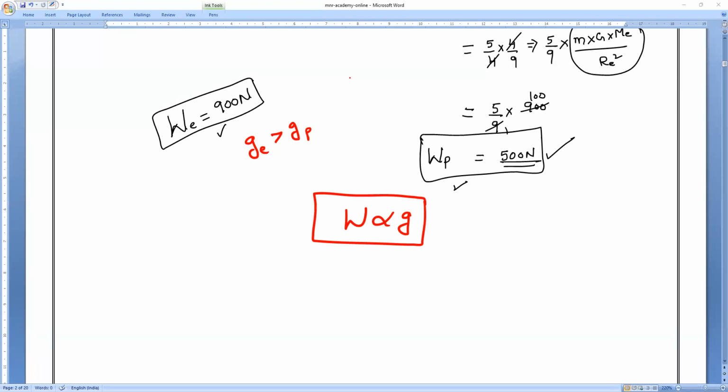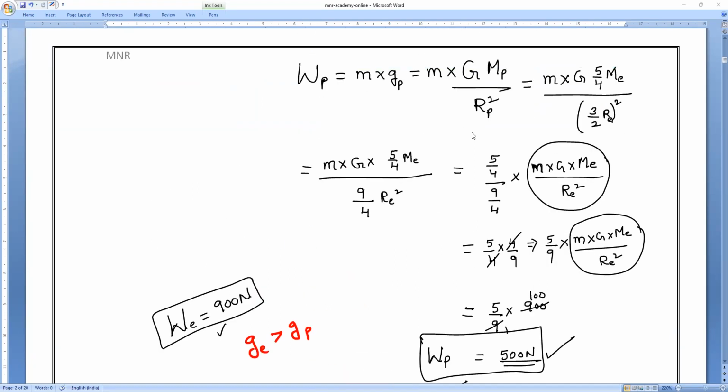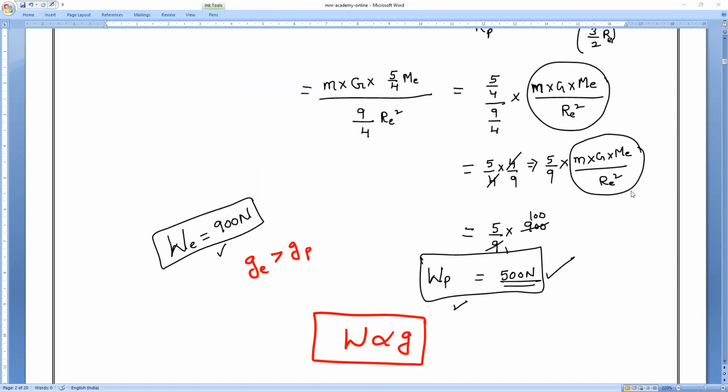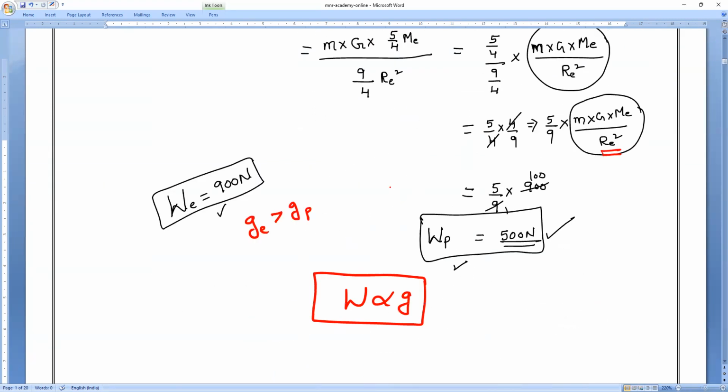Ask me, Mari. What is your question? Sir, M into G by R square is equal to 4. Then why did you equate it with weight, sir? Where, Mari? Here you have taken it as 900. Mari, this entire thing is what? It is the weight of the Earth. Check it here. This entire thing is equal to the weight of the Earth, which is equal to 900. That's what we want to replace it with. Okay, sir. That's all it is.